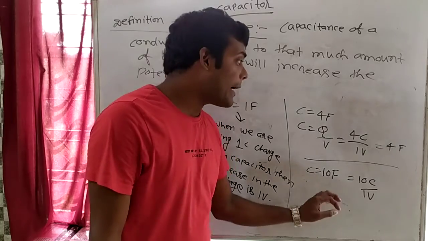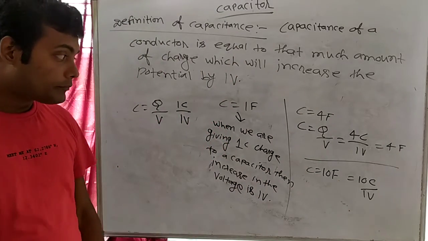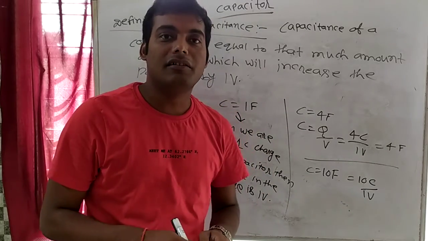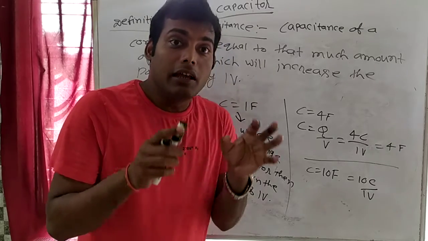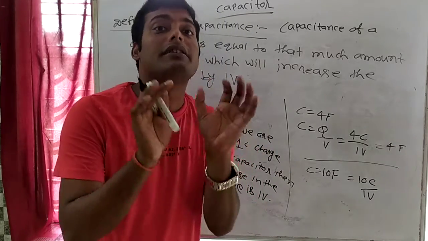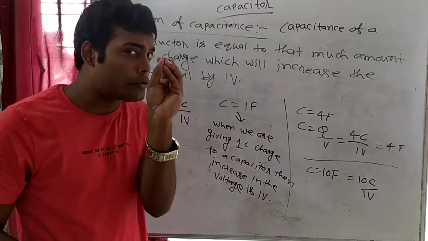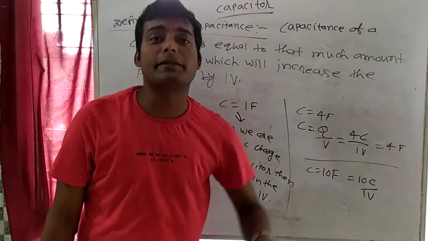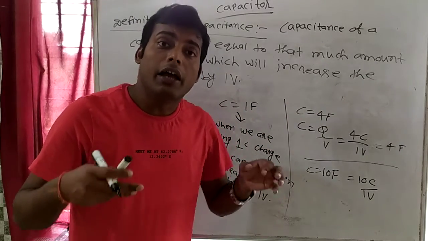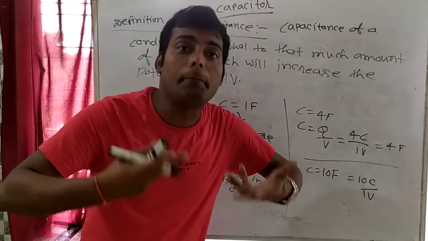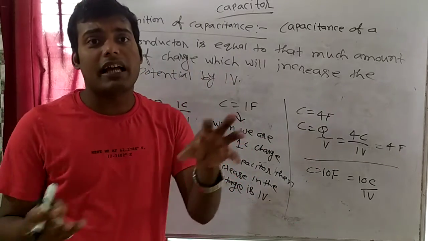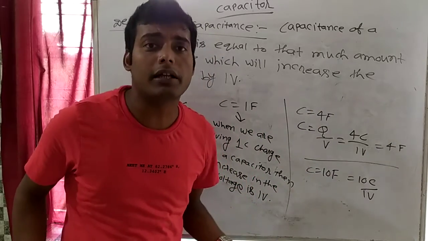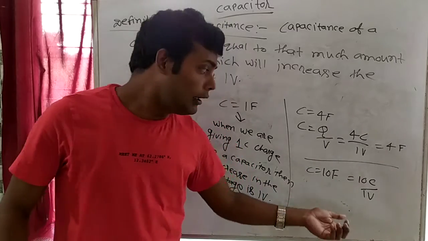Now try to understand which capacitor is better. How will we understand that this capacitor is better and this is not? If any capacitor can store more charge, then we will say this capacitor is better, and if any capacitor stores very less charge, we will say this capacitor is not better. What do we say? Which water tank is better? The water tank which will store more water is better. If there is a water tank which will store less water, then that water tank is not that much better for us. So which capacitor is better?